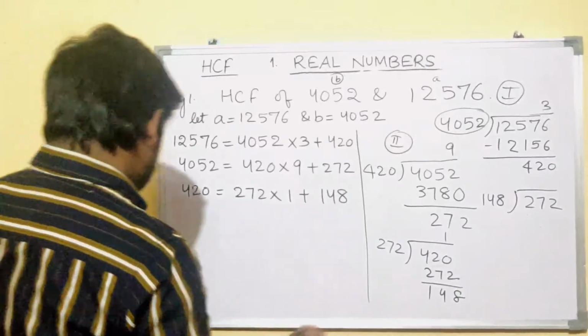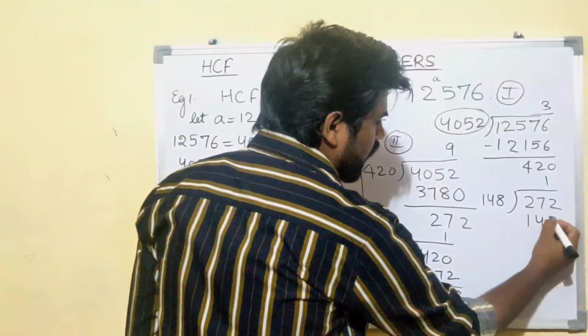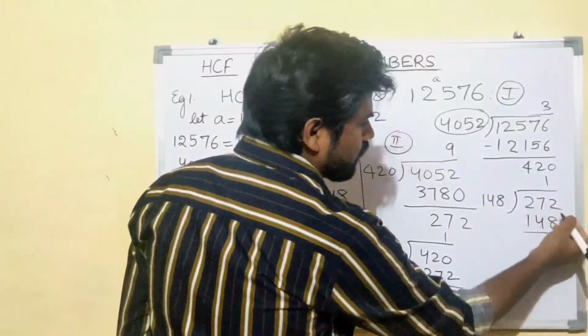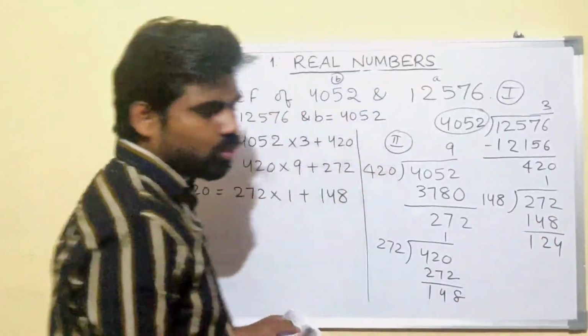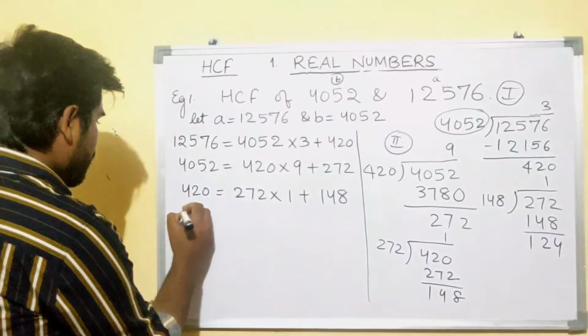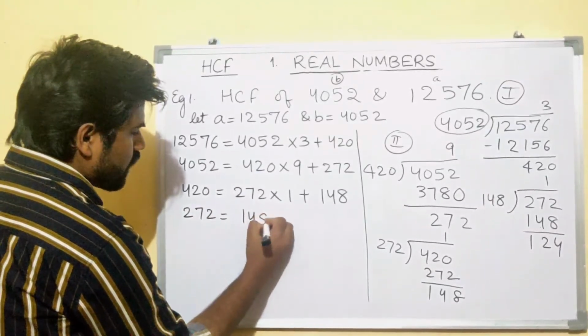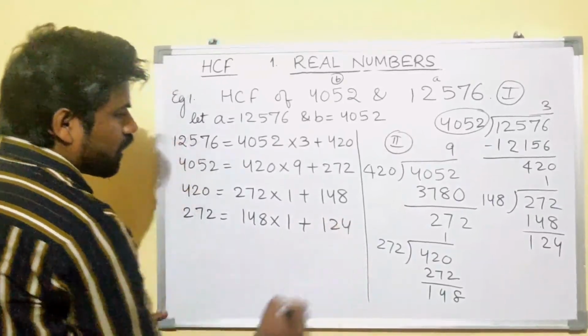Now what you'll do, it will be one time only. 148. 12 minus 8 is 4. 6 minus 4 is 2. And 2 minus 1 is 1. You will get 272 equals 148 into 1 plus 124.